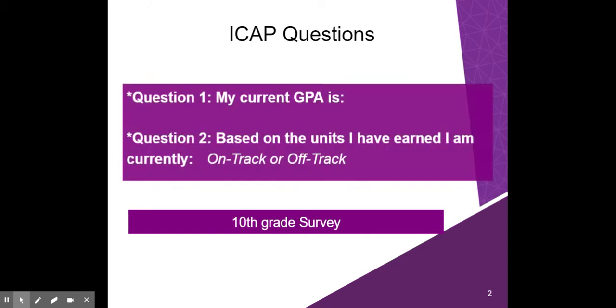So your ICAP questions are: question number 1, my current GPA is. That's question number 1. You're going to enter what your GPA is. I'm going to tell you exactly how to find that. Question number 2, based on the units or credits I've earned, I am currently on track or off track. So again, am I on track or off track after my freshman year, after my 9th grade year? And then the other thing we need to take care of is that 10th grade survey. And again, I'm going to show you very clearly where to get that and how to do it.